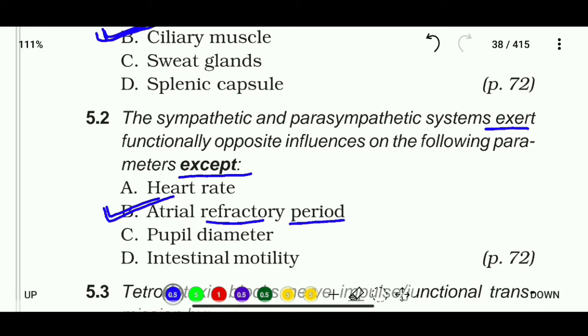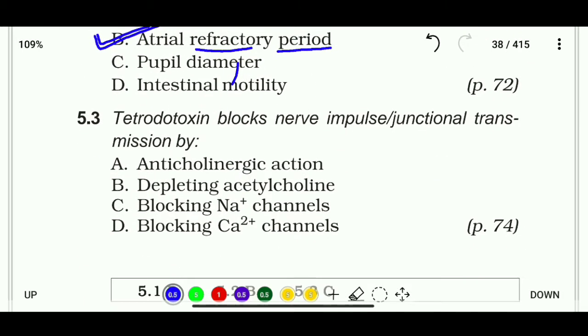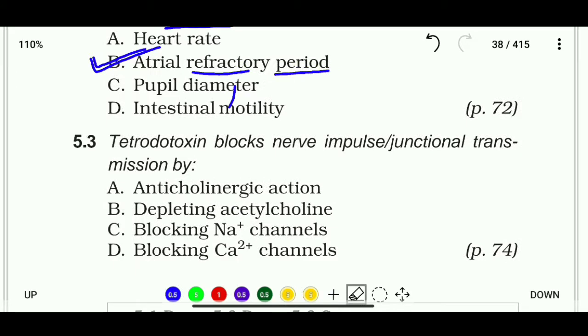Okay, so now let's see question number 3. Tetrodotoxin blocks nerve impulse junctional transmission by anticholinergic action, depleting acetylcholine, blocking sodium channels, or blocking calcium channels. So the correct answer is that tetrodotoxin blocks nerve impulse or junctional transmission by blocking sodium channels.